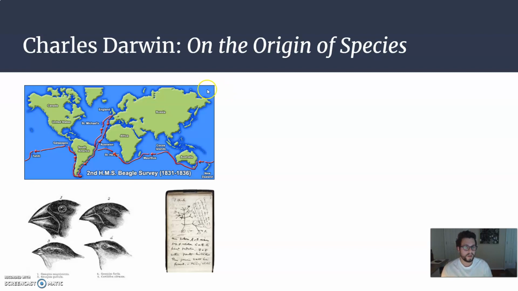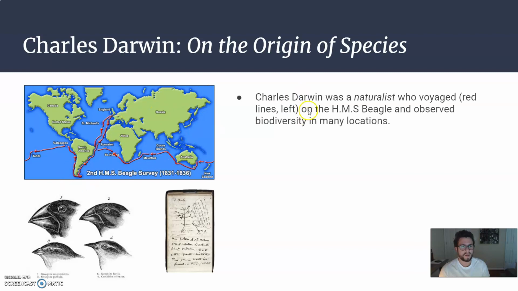A lot of what we know about natural selection we owe to this person, Charles Darwin. There's also another person, Alfred Russel Wallace, who isn't often mentioned, but he wrote a book called On the Origin of Species after he traveled on the Beagle, which is a boat to a bunch of different islands.